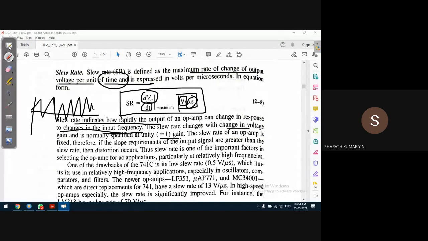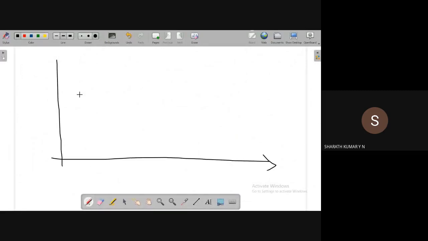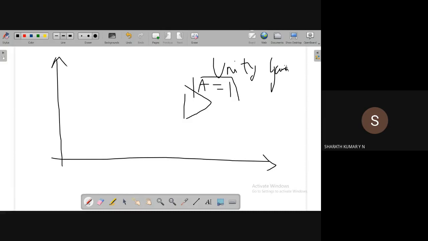Last class, if you remember, we discussed what unity gain is. Let me discuss it again, because I am engaging the class after almost three or four days. What is unity gain? Guys, very simple. In a voltage follower, the gain is equal to 1. That is unity gain.